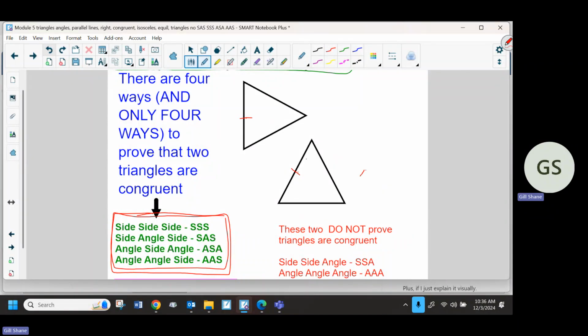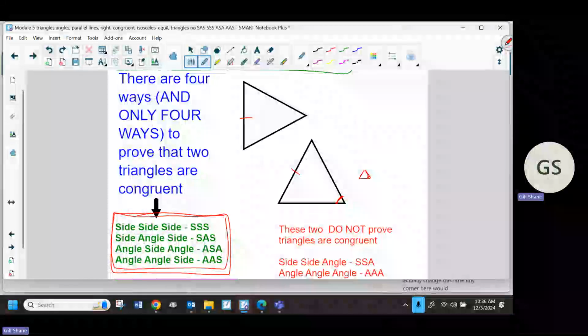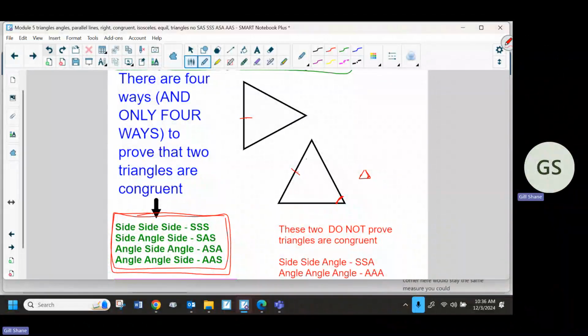If you can imagine a tiny triangle on your phone, and you zoom into that triangle, meaning you make it look bigger, all that happens is it expands out. It gets bigger, but the angle doesn't actually change. This little tiny corner here would stay the same measure. You could measure it with a protractor. You're just making the sides extend longer.